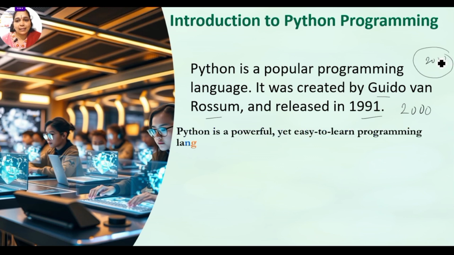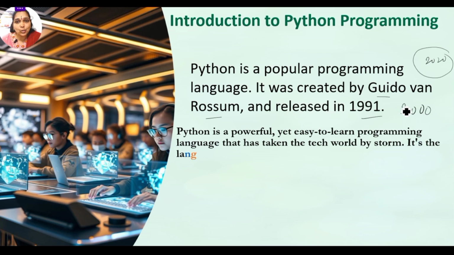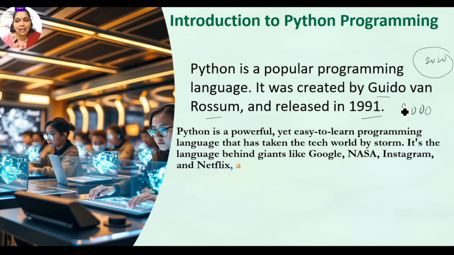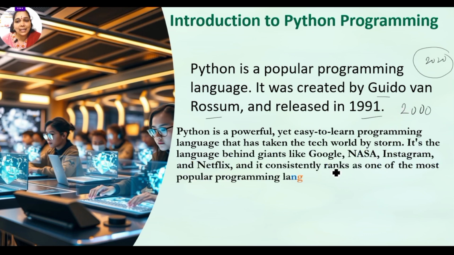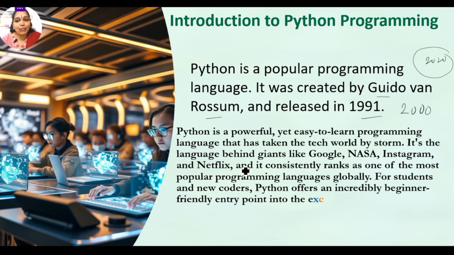Now, what is this Python? Python is very easy to learn and it is a simple programming language. Giants like Google, NASA, Instagram, Netflix, and many of the most popular companies rate it as a highly popular programming language globally.